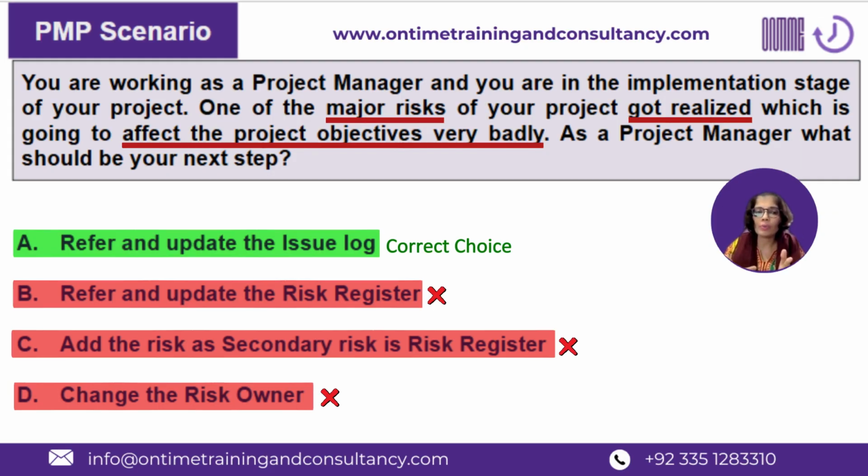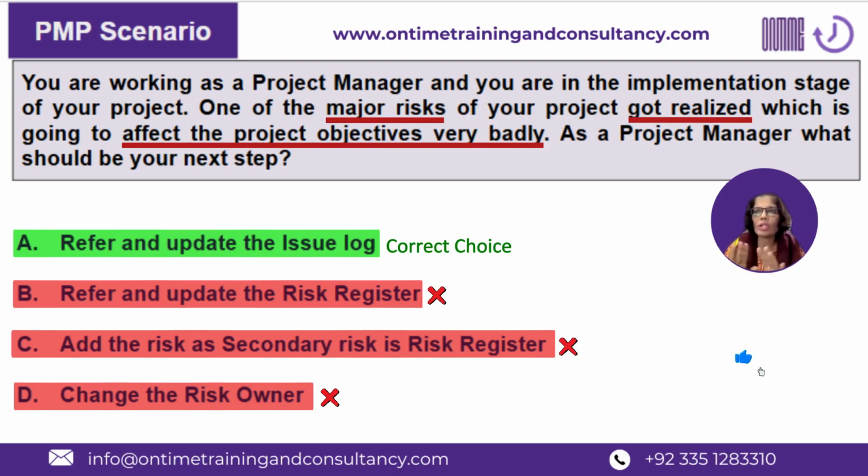So whatever the response plan you have identified, it can be a preventive action, it can be a mitigation plan, it can be a corrective action, whatever response plan you are implementing, as a result of implementation of that, another risk may occur, right? I can give you many examples, but just in the interest of time, let's not talk about it, because this is not a conversation over here about what a secondary risk is.